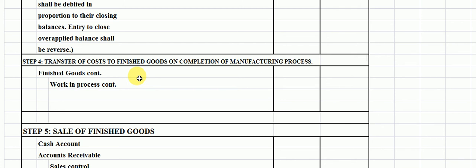We can explain this. Here raw materials are issued to the factory, and conversion costs are applied to convert the raw materials into finished goods. At this stage, all manufacturing costs stand debited to the work in process control account.